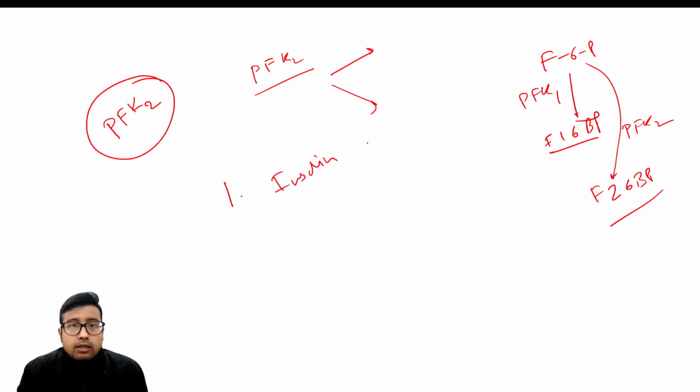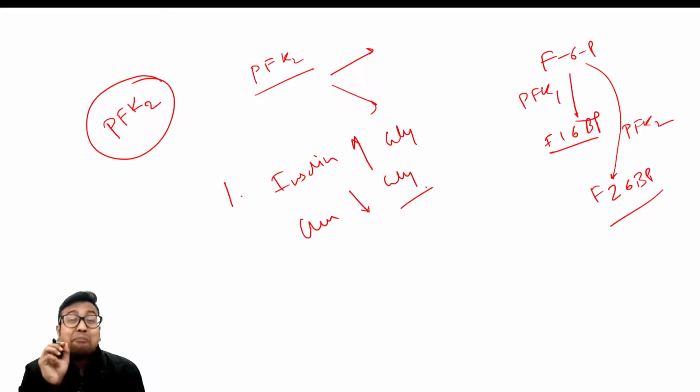Now the conceptual element that you need to remember is number one, insulin stimulates glycolysis. So if insulin action is high, glycolysis will increase, right? The reverse is true in case of glucagon, that is glucagon will inhibit glycolysis, right? However, the main thing that you need to remember, or the key word, one word answer, if the examiner wants you to explain the whole principle in one word, that thing is fructose